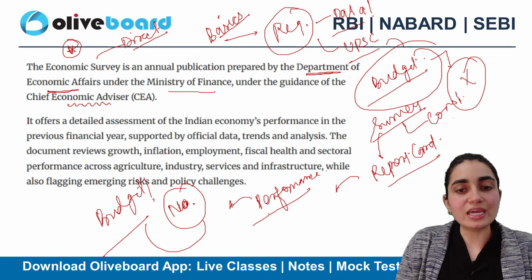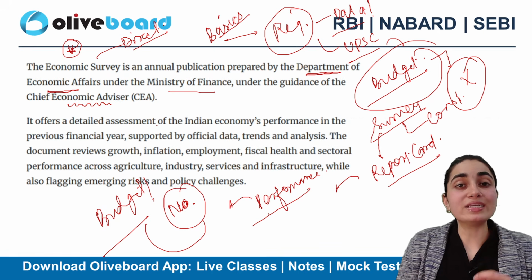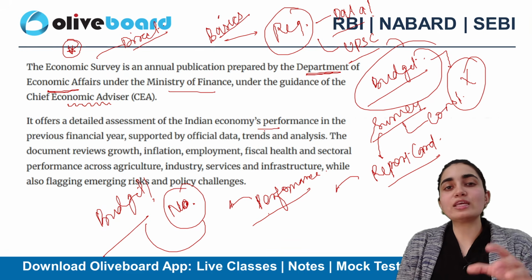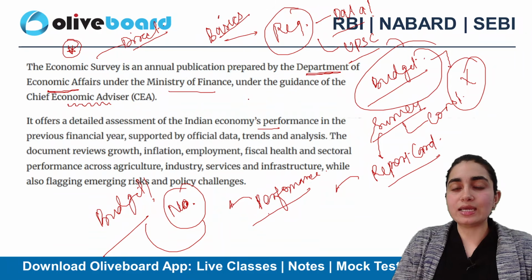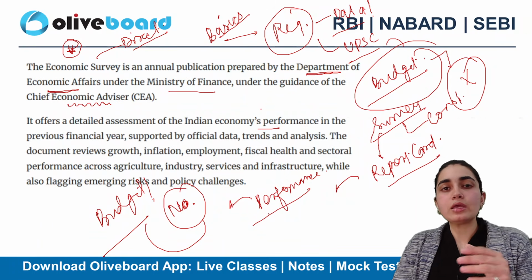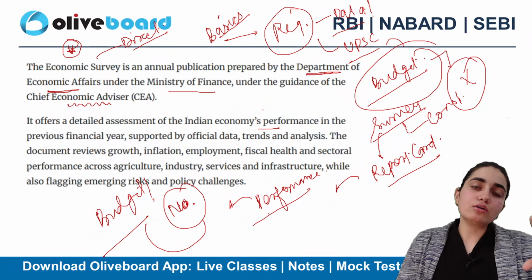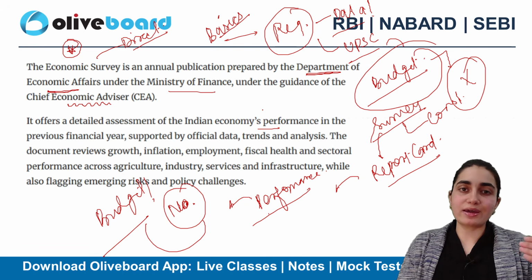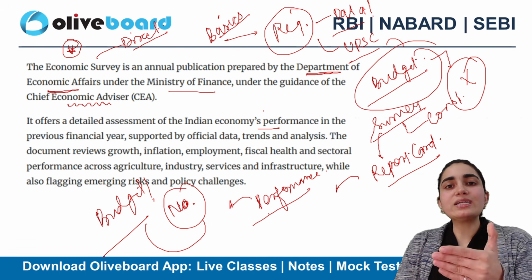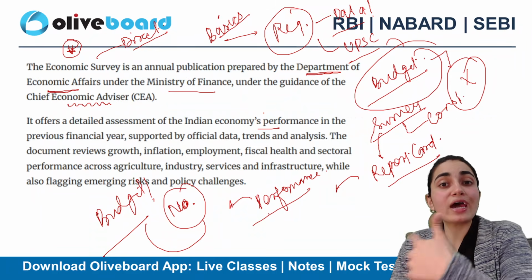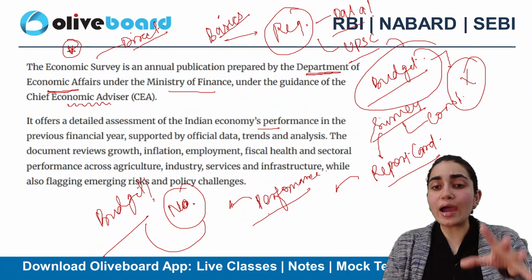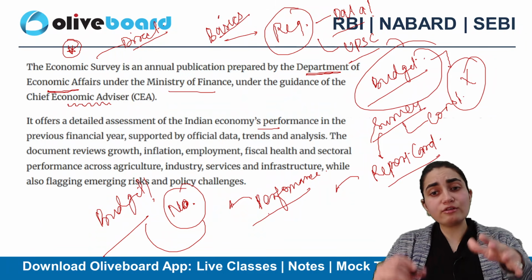Now, what is the main aim and what does it include? It includes data, it includes the performance of various sectors, and that too of the previous financial year. Budget is of the coming financial year. Specifically, the survey is of the previous financial year. Remember that, because the budget is something we are preparing, and in that we are going to do allocation of budget for this particular financial year.